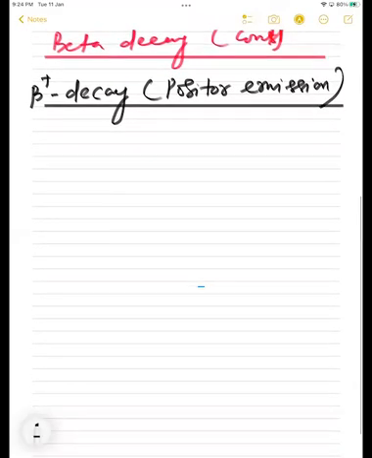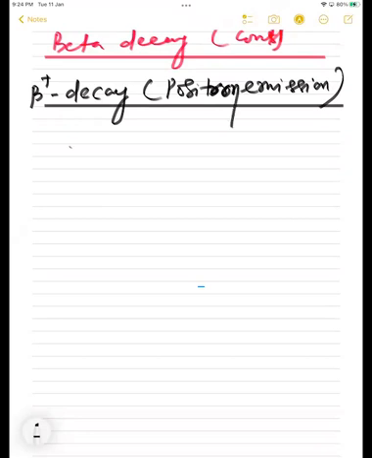And last class we had discussed beta decay, and in that we also discussed beta minus decay, that means electron emission. How do electrons get emitted when a nucleon breaks or decays, right? So today we'll start with beta plus decay, which is known as positron emission, right?